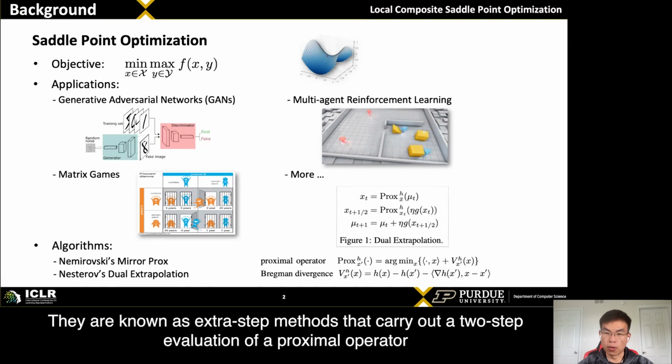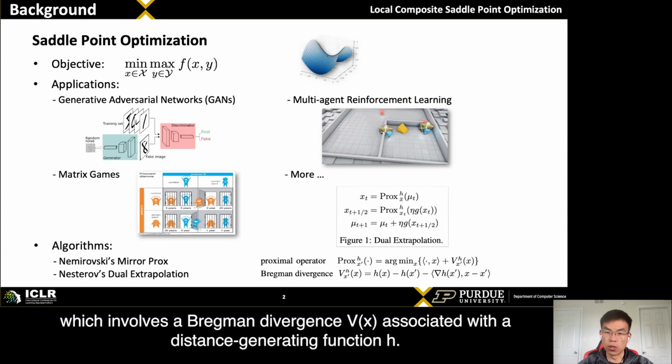They are known as extra step methods that carry out a two-step evaluation of a proximal operator, which involves a Bregman divergence Vx associated with a distance generating function h.